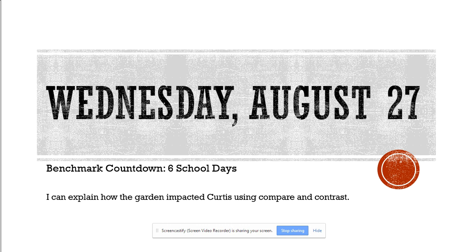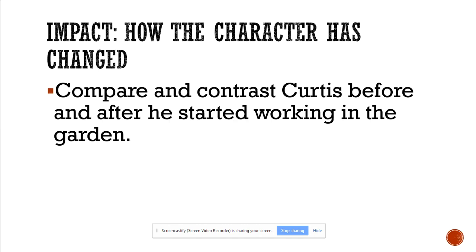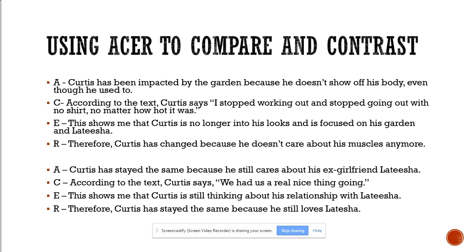Today's objective is I can explain how the garden impacted Curtis using compare and contrast. Now, impact. That means how the character is changed. So, anytime a character is impacted, they are changing. Compare and contrast. So, when we're showing how Curtis changes, we're going to compare and contrast him before and after he started working in the garden.